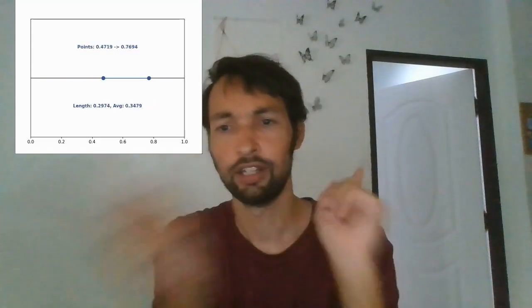If you fire 2 points on a straight line, more and more times, 10, 100, 1,000,000 times, the average length of line that you get will be close to 1 over 3, exactly a third. Makes sense, kind of. Yeah, like a third, because there's 2 points, so you're going to have 3 bits, right? So it's going to be a third. Makes sense. It's making sense.